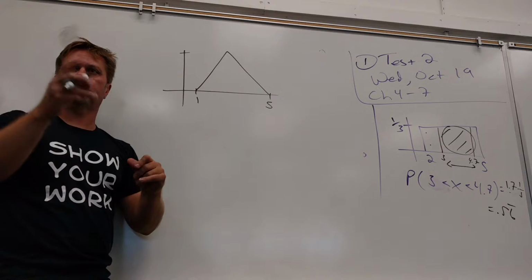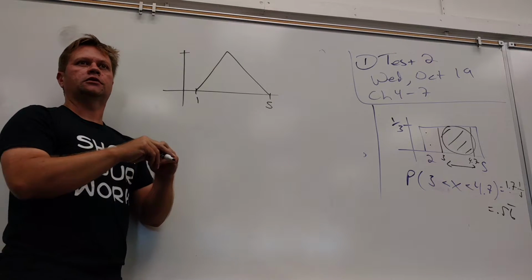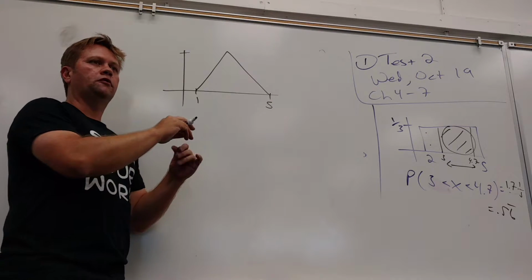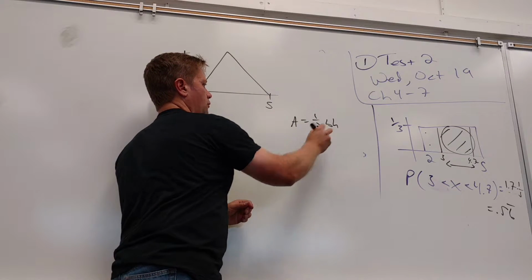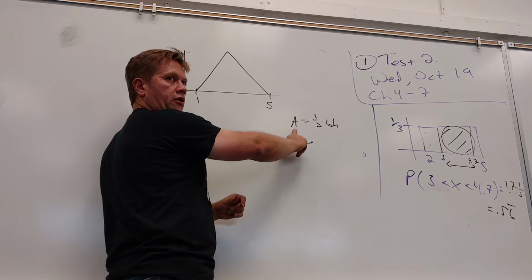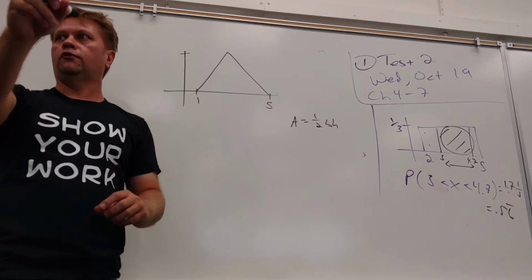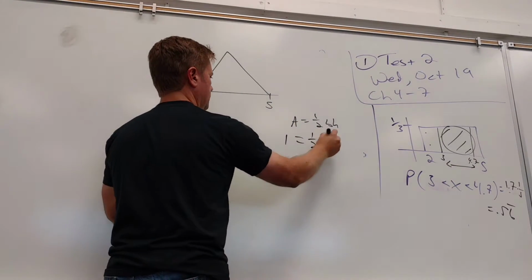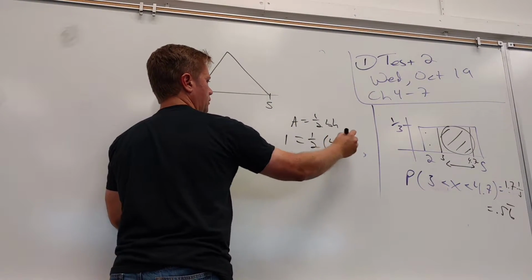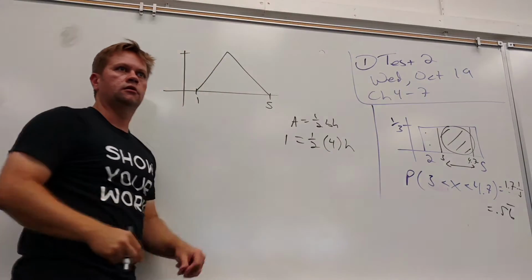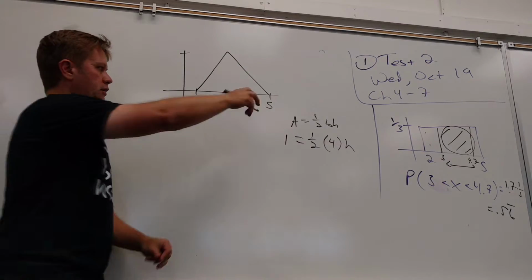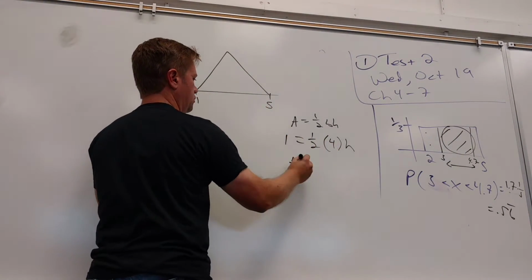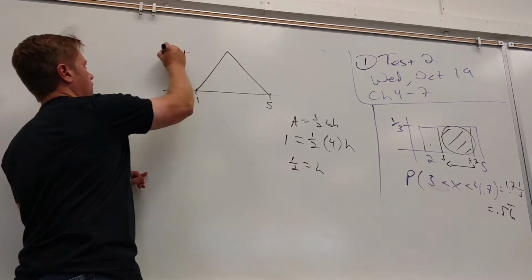So how tall would it have to be? It can't be 1/4. What's the area of a triangle? 1/2 base times height. What do you want the area to be? The total area has to be 1. What do I know the base is? 4. So can you solve for the height now? 1/2 of 4 is 2. Divided by 2, you get that the height has to be 1/2.